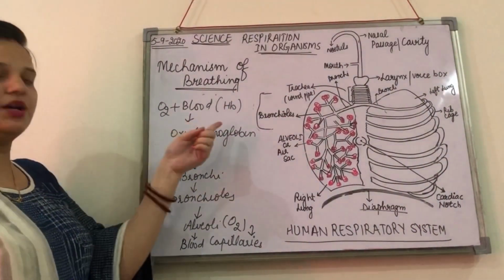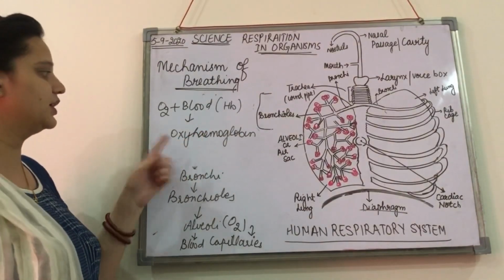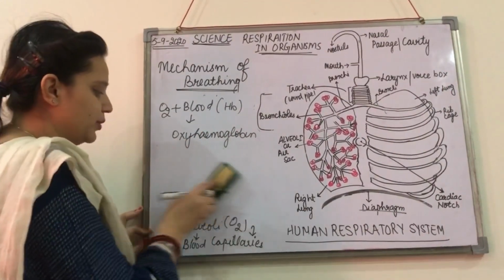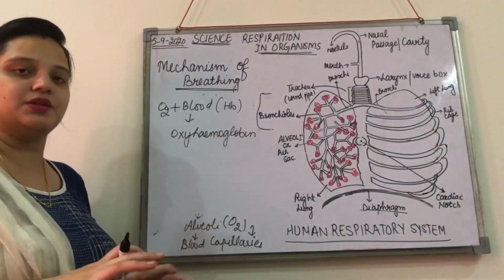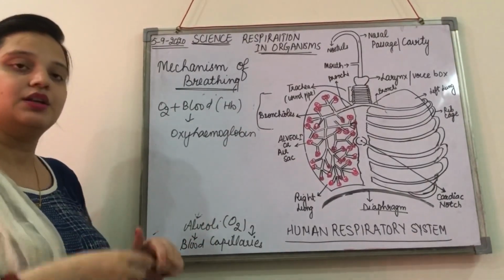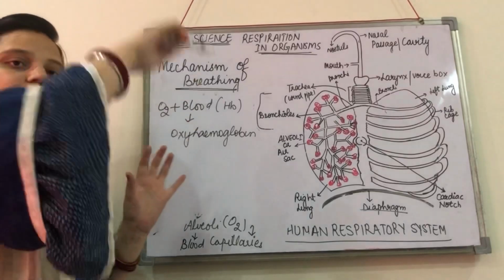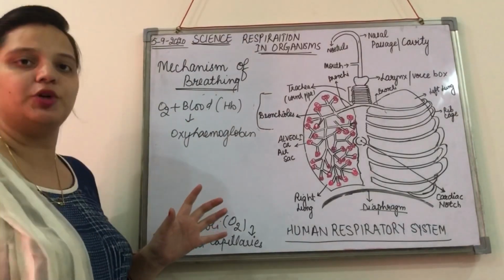So oxygen combined with the hemoglobin of the blood gives you oxyhemoglobin, right? Now this oxyhemoglobin that is present in the blood, right? So the oxygen, in this way, will be transported to all body parts.